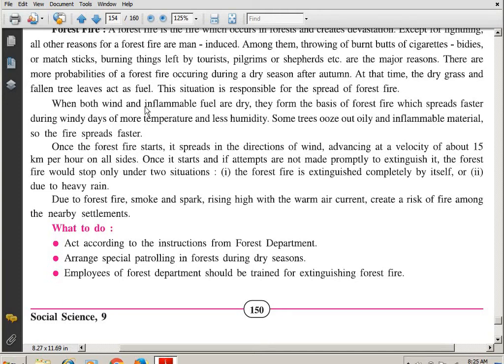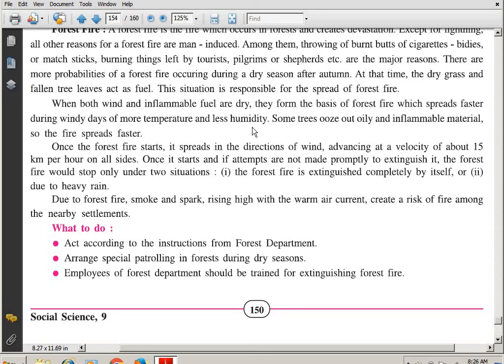When both wind and inflammable fuel are dry, they form the basis of forest fire, which spreads faster during windy days of more temperature and less humidity. So students, when there is a lot of wind and breeze, the flame is not extinguished, and it can spread faster and faster during windy days, when the temperature is higher and the humidity is lower.